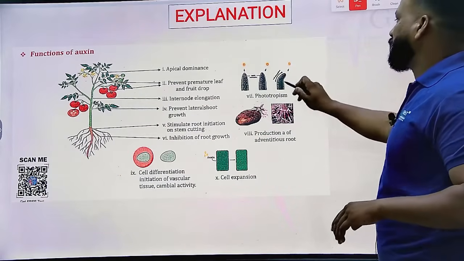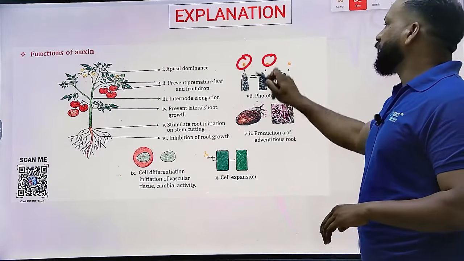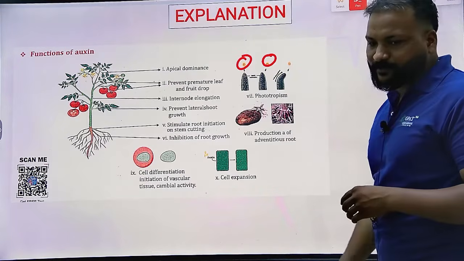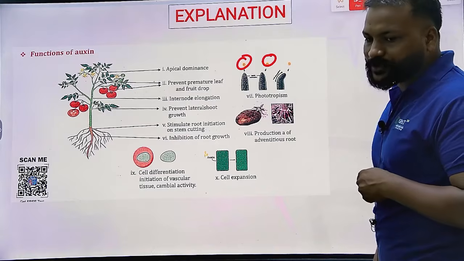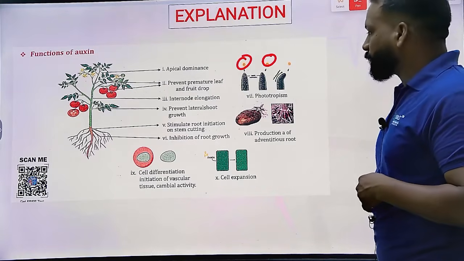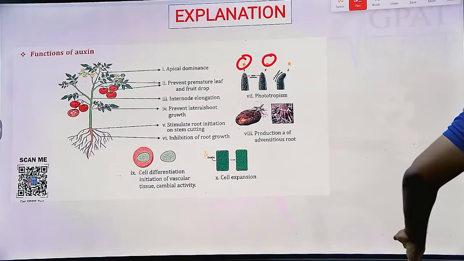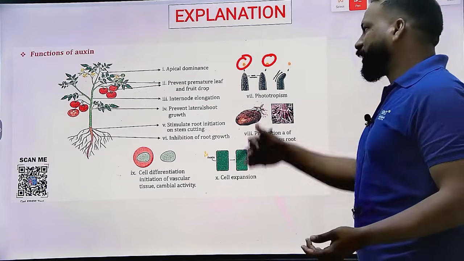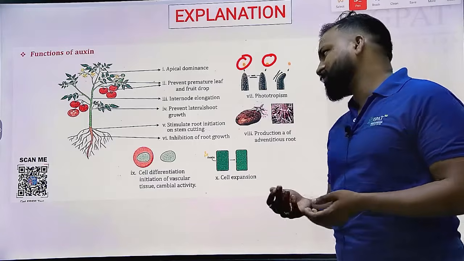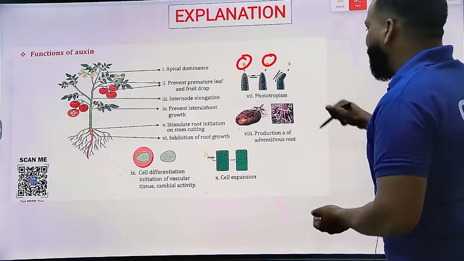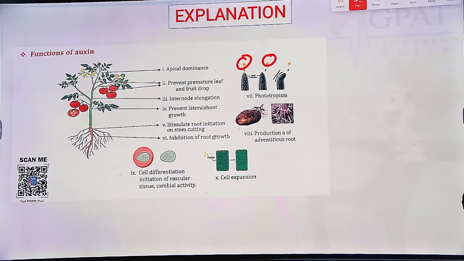That's the reason you can see here, based on the sunlight only the direction was changed. Here it is slightly tilted towards the right side. This phenomenon is known as phototropism. Clear? So auxin is responsible for phototropism as well. We have seen the different functions: apical dominance, shoot elongation, everything we have seen. But a special function is that they are responsible for phototropism as well.